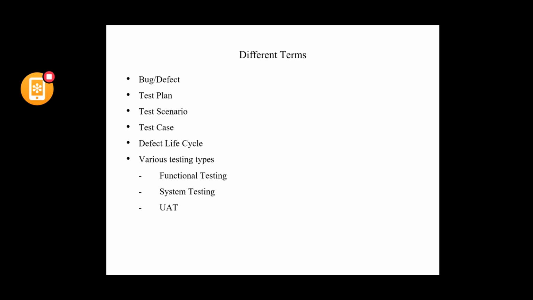And what is the entry criteria? So when to start the testing activity for this application? And what is the exit criteria? So the criteria should be mentioned. And what would be the process for a defect, how to raise it, and what would be the process? And what should be the percentage of invalid defects?